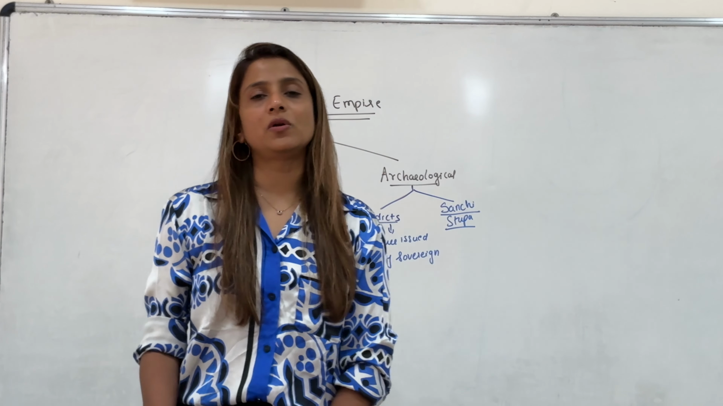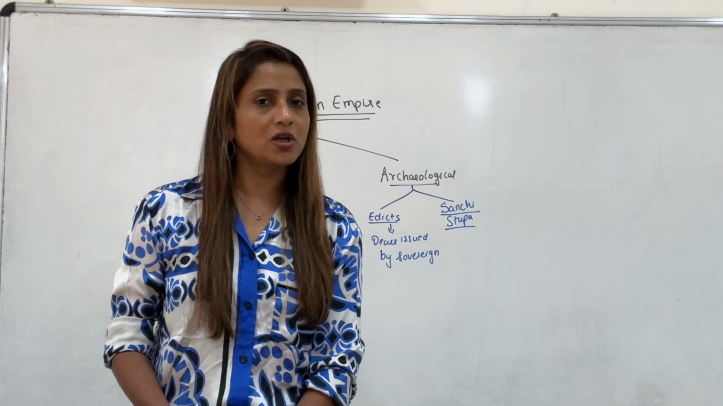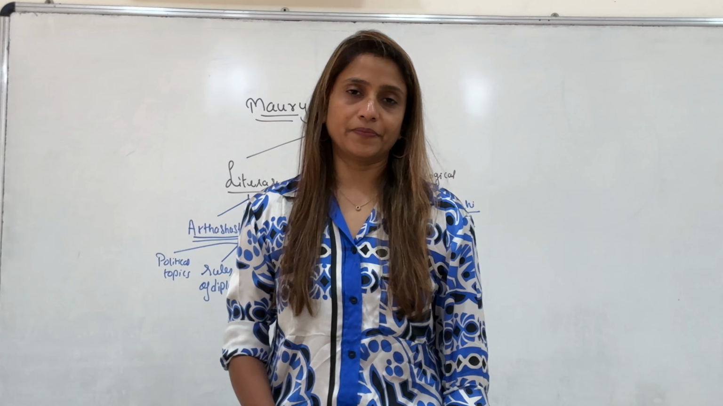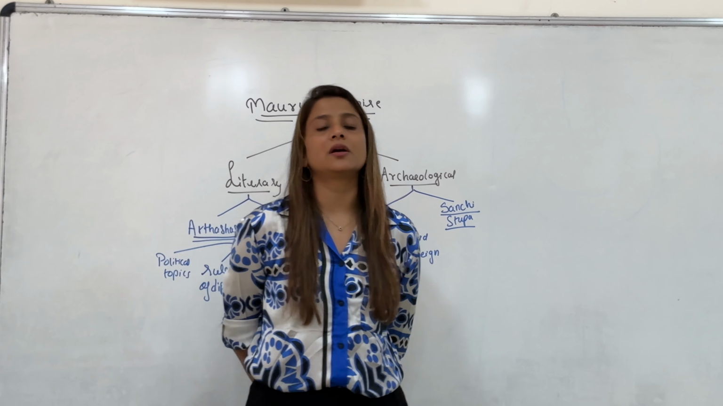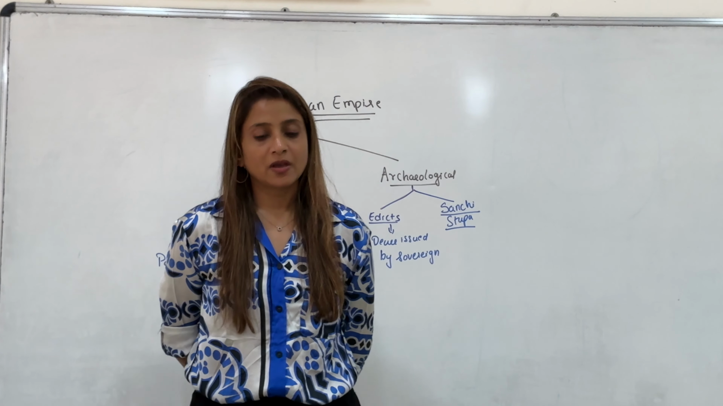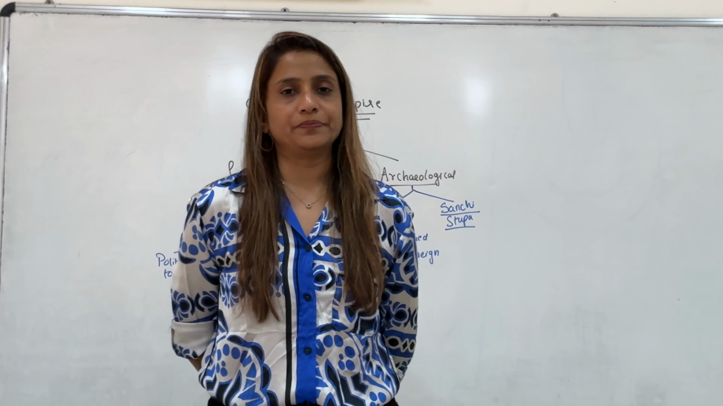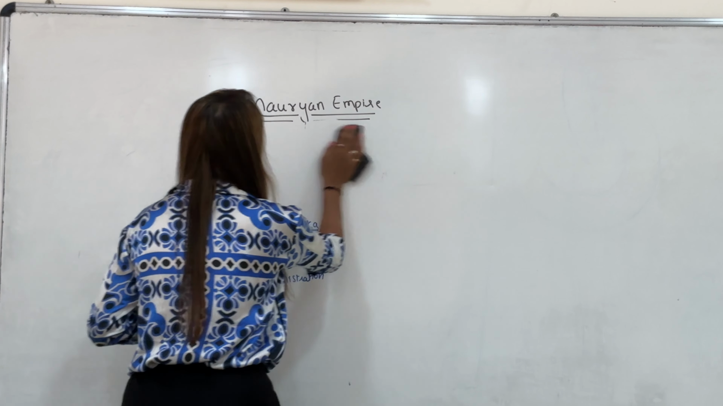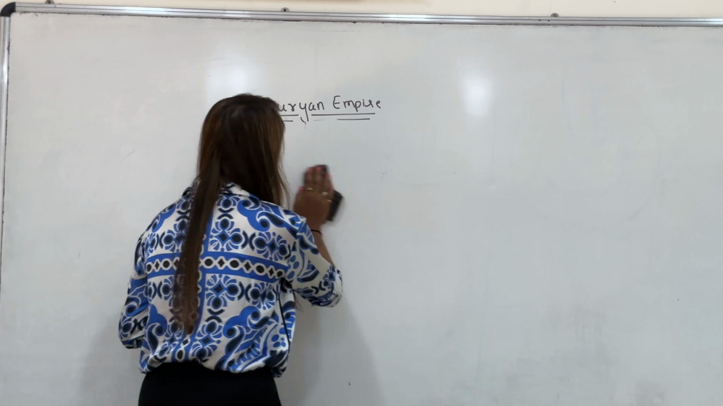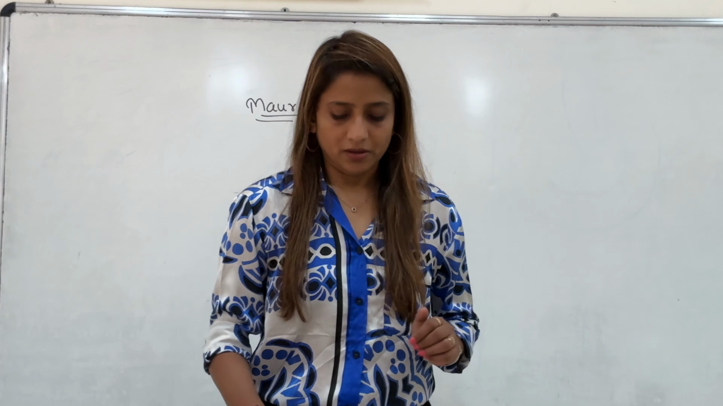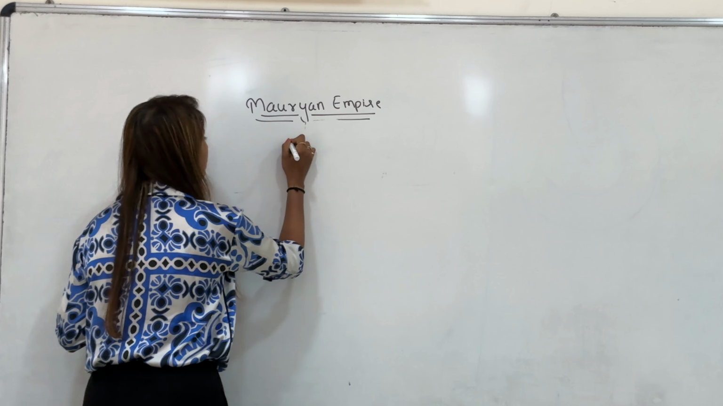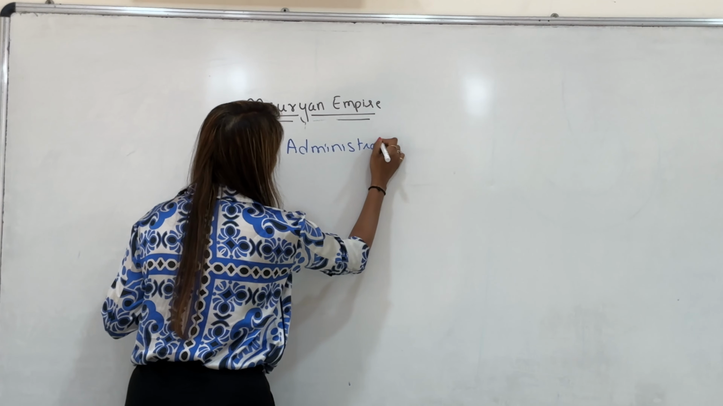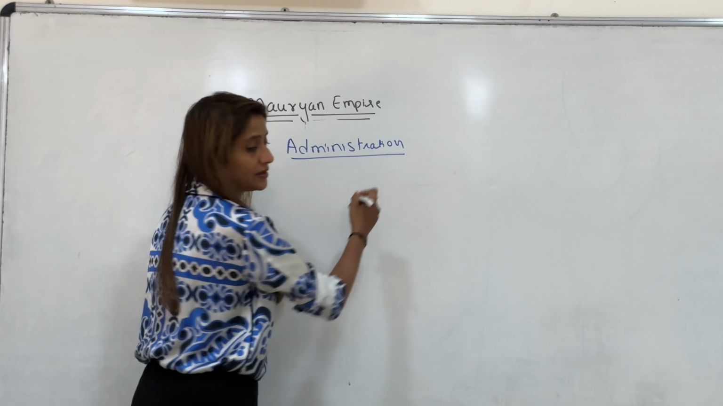Now, there are 3 main rulers of the Mauryan Empire: Chandragupta Maurya, Bindusara, and Ashoka. As I told you earlier, Ashoka became a changed person after the war of Kalinga. Okay. Now kids, let us talk about the administration of the Mauryan Empire. So, the Mauryan Empire administration was pan-Indian in nature.